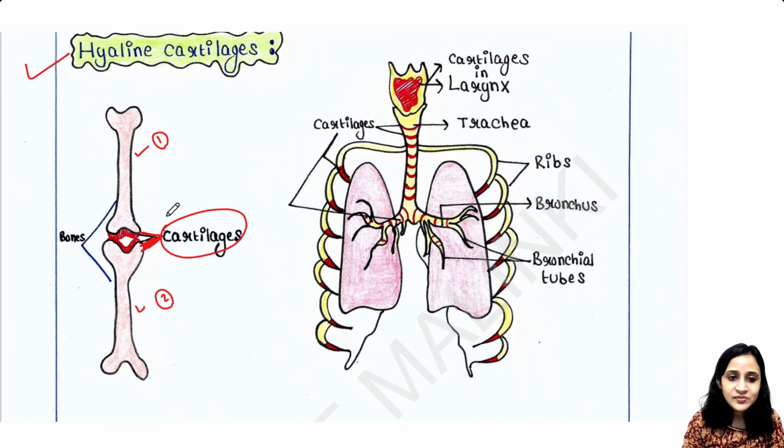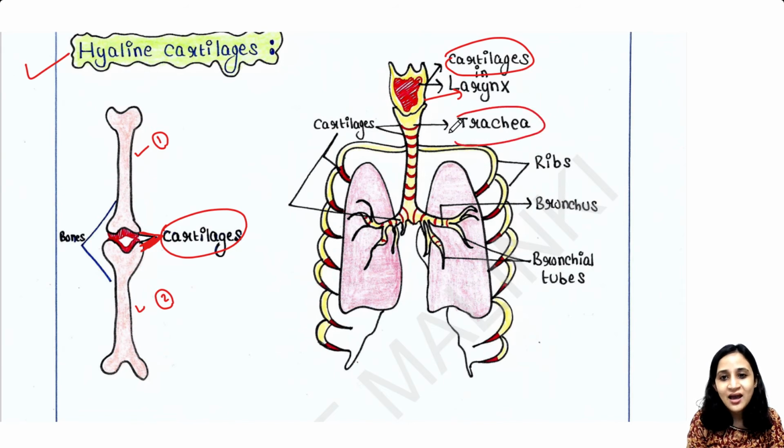And apart from these, you will get cartilages in the larynx. This is the larynx you can see, and in the larynx also you will get some cartilages. Then below the larynx we know the trachea is present. In the trachea also you will see some ring-like structures like these. These are also cartilages.